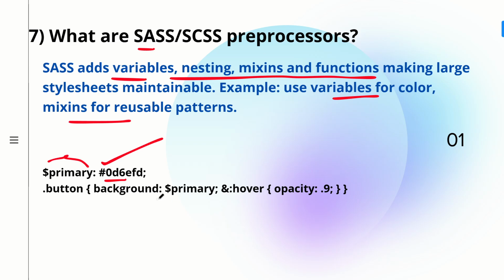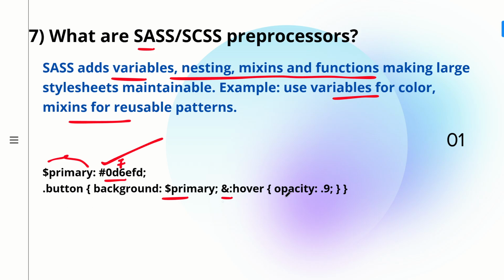And then this variable I can use anywhere, and it avoids issues like mistakes we make while writing our code or remembering it, or someone else using a 7 instead of 6. Such issues can be avoided by making use of a variable. Also here you can see that this syntax is a little different. If you had to use hover for the button, you would have written a separate block, right?